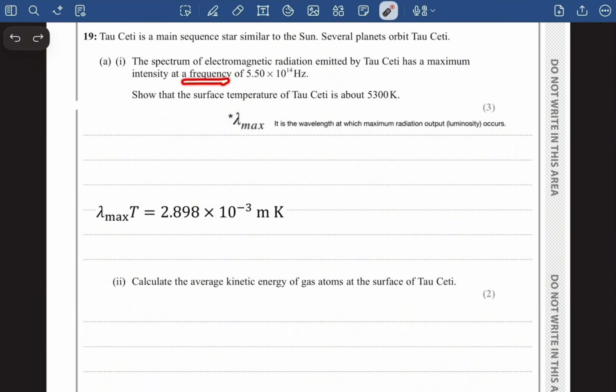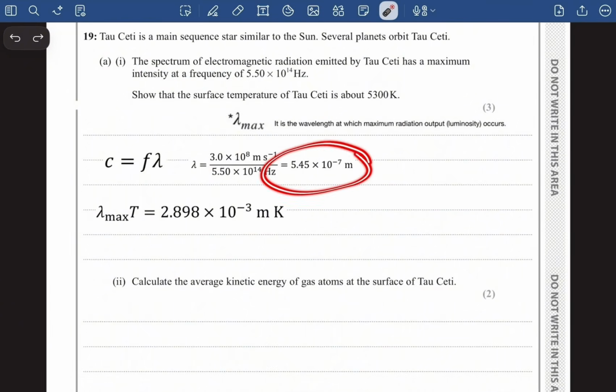So they have given us the frequency. So we'll have to convert this frequency into wavelength. So we'll use the formula c equals f lambda. From there, we will convert the frequency into wavelength like this. We know wavelength equals the speed of light divided by the frequency that they have given us.